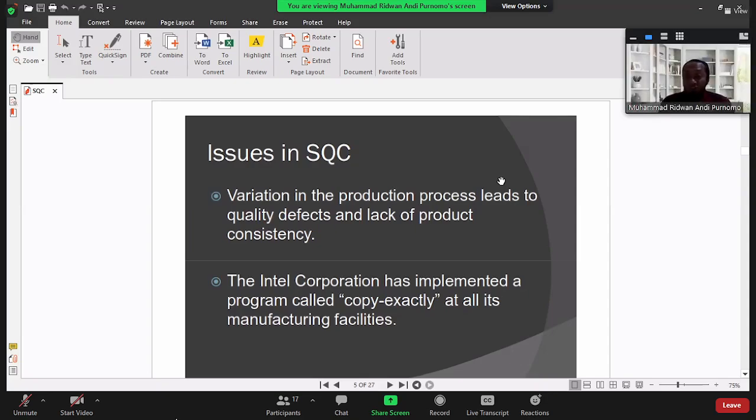Even though the jargon is Copy Exactly, when we compare the speed of the processor between two exactly same laptops, it will be different. It means that there is some variation. So if the variation is very high, then we cannot say the process is good. But if the variation is still under control, relatively low, then we can say the process is good. So the objective is we need to make sure that the variation of the process is relatively low.